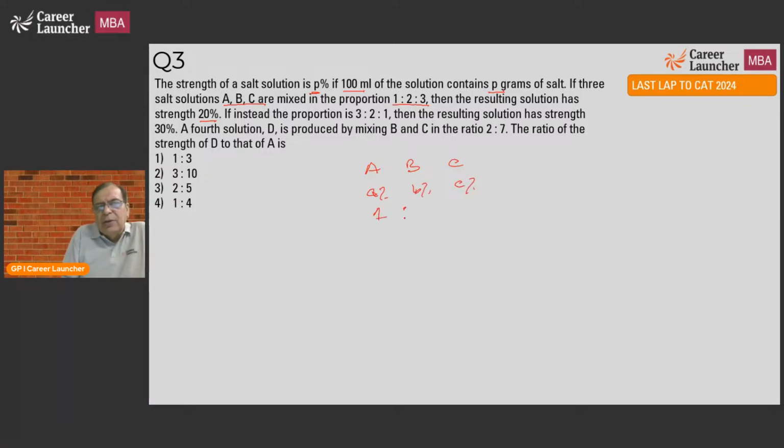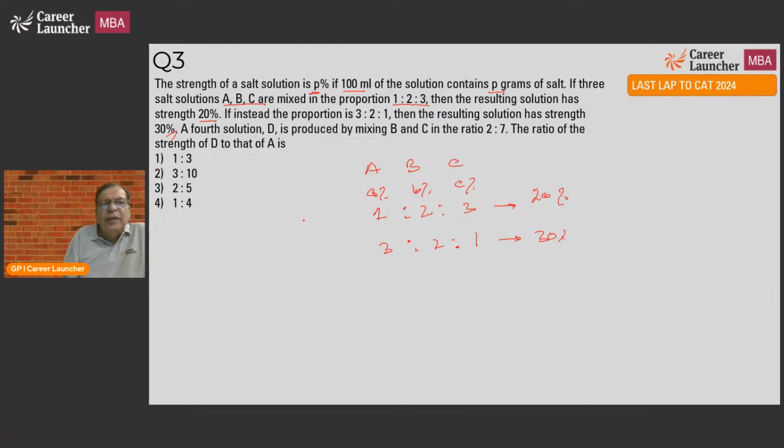If they are mixed in the ratio of 1:2:3, that means we get a 20% mixture. Okay, great. If instead the proportion is 3:2:1, 3 parts of A, 2 parts of B, and 1 part of C, then the resulting solution is 30%.